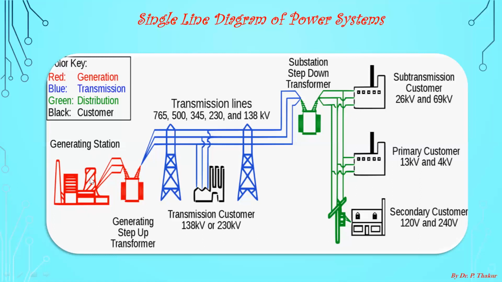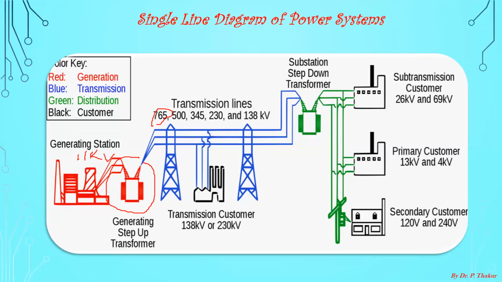After the generation, the next task is to step up the voltage before the transmission. The device which is used to step up the voltage is the power transformer. This one is the power transformer. This is used to step up the voltage from, say, for example, 11 kV to 765 kilovolt. However, this is the maximum transmission level voltage of India, 765 kilovolt.